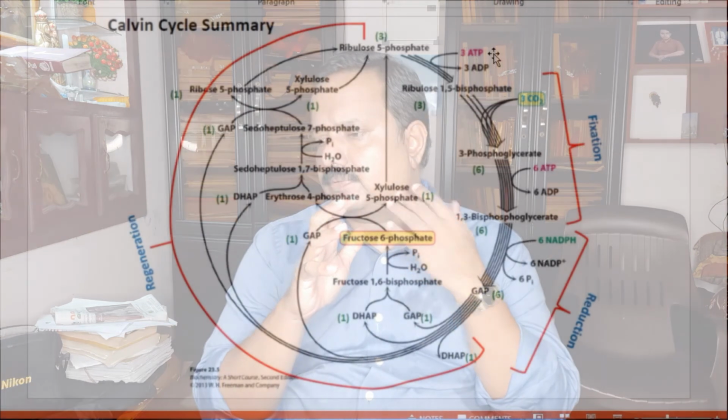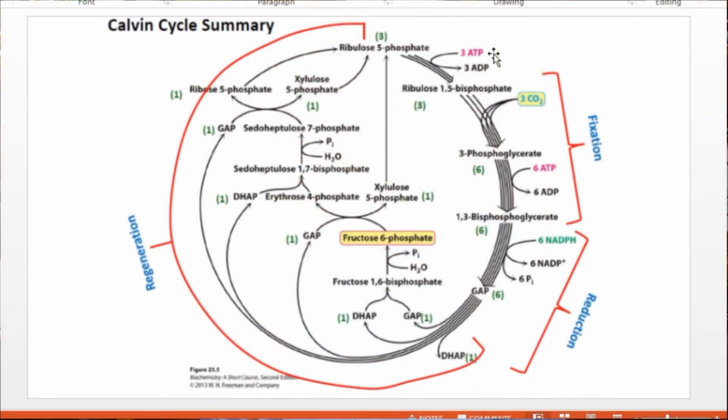So I am explaining it once more for your easy understanding. We can classify the Calvin cycle into three stages for our convenience: the fixation of carbon dioxide, then the reduction of this fixed carbon, which results in the synthesis of sugars, and the regeneration of RuBP.